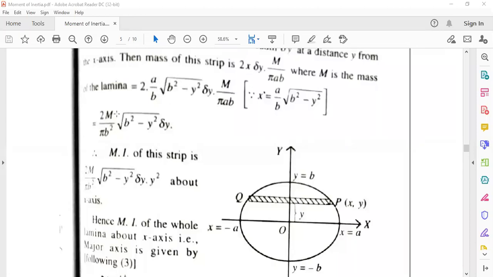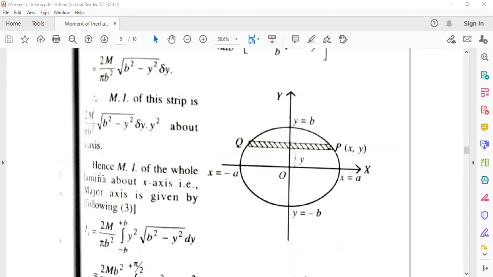So it is coming that this a and a cut, that is 2m by pi b square root over b square minus y square delta y. So moment of inertia of the strip is 2m by pi b square root over this into y square about the x axis. This part will be multiplied by y square as we are taking about the x axis.